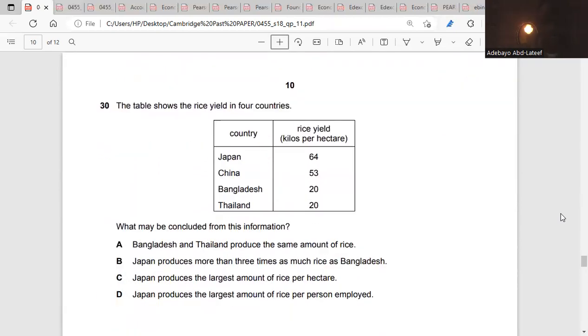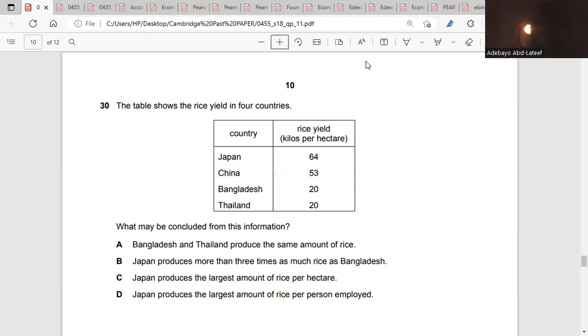Number 30. The table shows the rice yield in 4 countries. What may be concluded from this information? Bangladesh and Thailand produce the same amount of rice. No. Japan produces more than 3 times as much rice as Bangladesh. No, they are producing 64. So 3 times 20 is 60, not 64. It's not. Japan produces a large amount of rice per hectare. Probably. Yes. But let's check the last one. Japan produces the largest amount of rice per person employed. If you talk about rice per person employed, that is output, productivity, which is not talked about here. So the answer is C. Japan produces the largest amount of rice per hectare, which is 64.